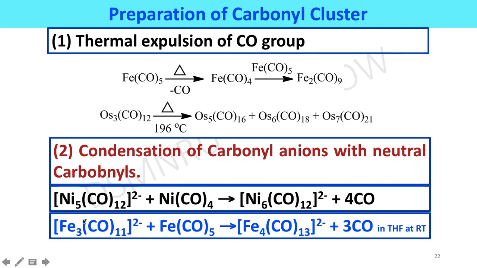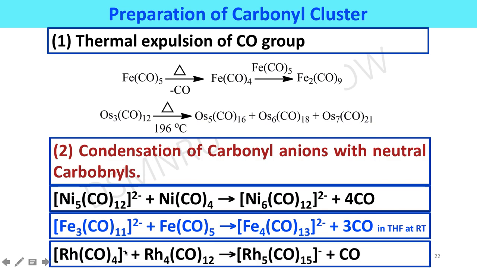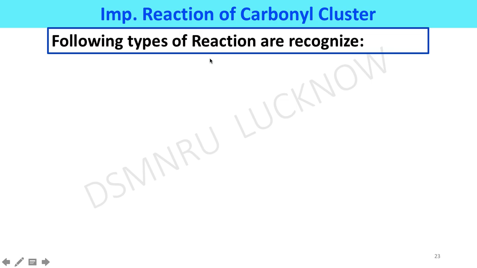Treatment of trinuclear iron carbonylate ion with iron pentacarbonyl affords tetranuclear iron carbonylate ion along with carbon monoxide gas in THF solvent at room temperature. Similarly, rhenium tetracarbonylate ion condensed with tetranuclear rhenium carbonyl cluster gives pentanuclear carbonylate ion along with carbon monoxide gas.